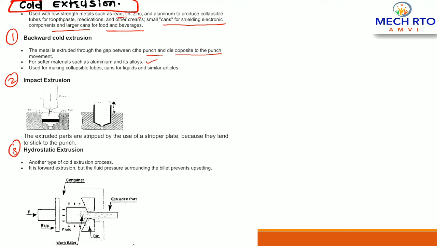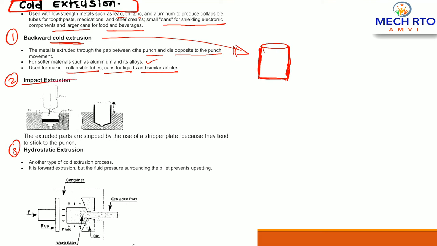So it is used for making collapsible tubes, cans for liquid and similar articles, right? As you have seen the can of Pepsi or an aluminum can of various food and beverage materials. That can is made up of aluminum, which is made by the backward cold extrusion process, right? Now the next classification of cold extrusion is basically impact extrusion.